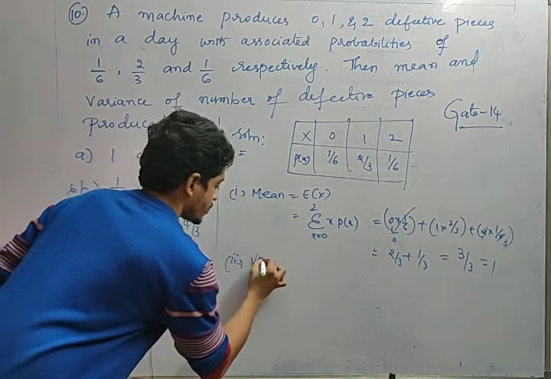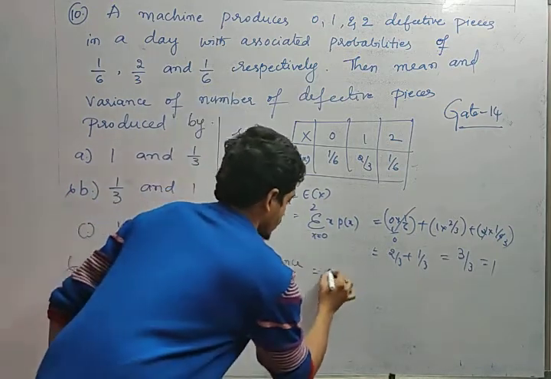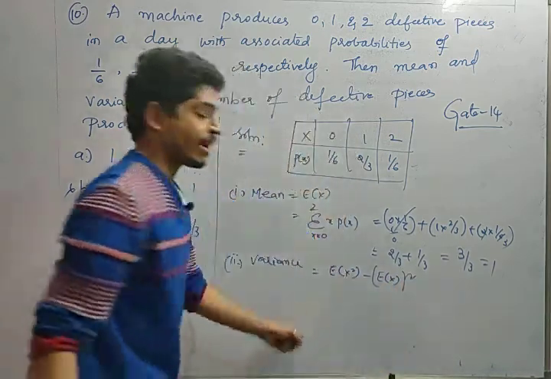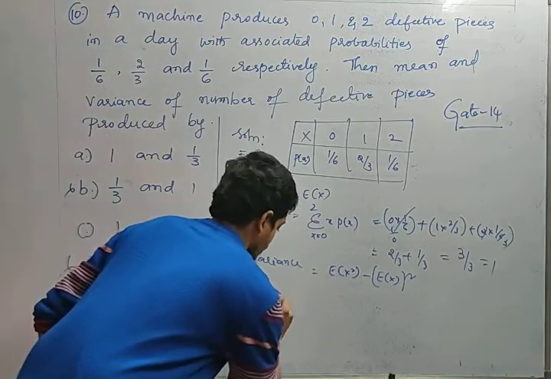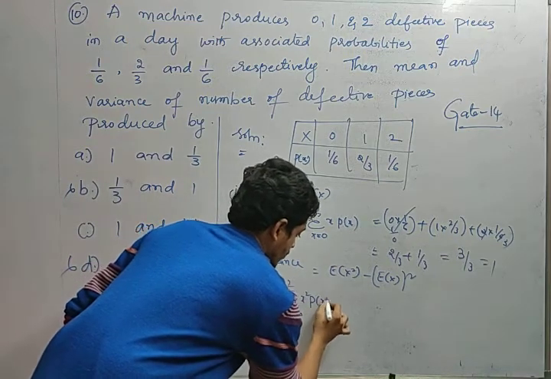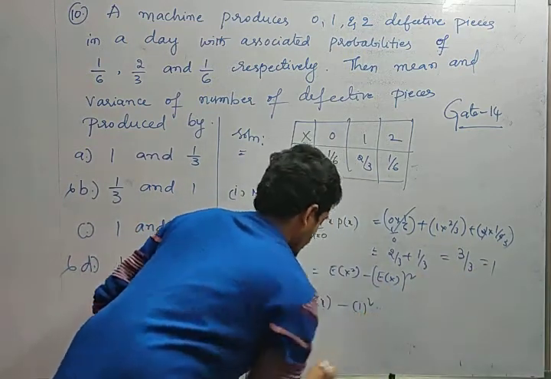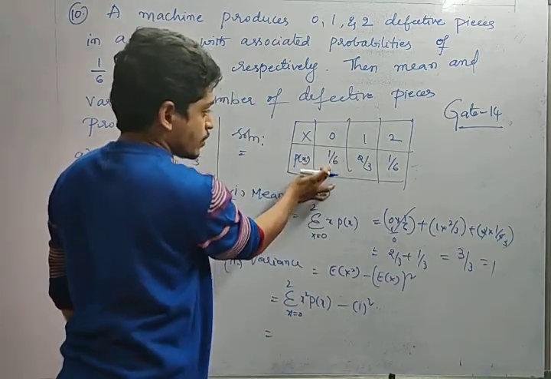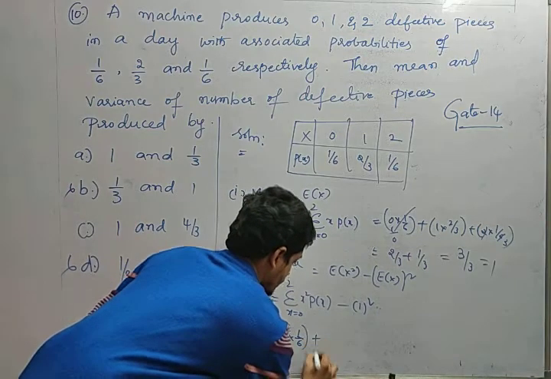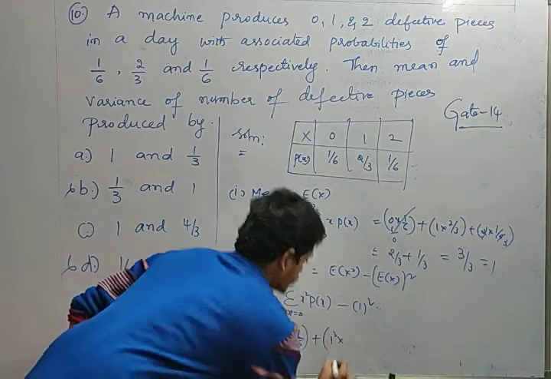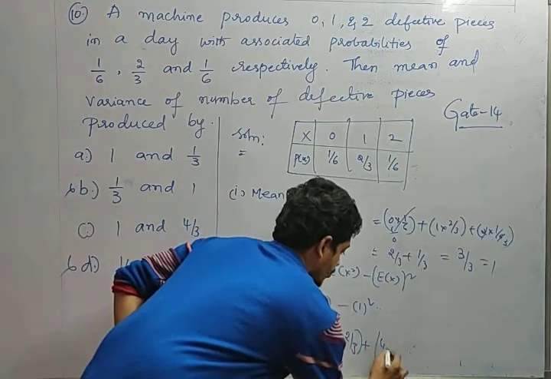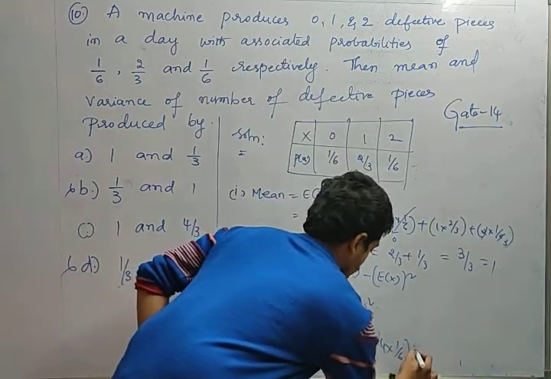Second one, variance. What is the formula for variance, friends? I hope you remember. Expectation of x square minus expectation of x whole square. Mean square value minus square of the mean. So what is expectation of x square? Sigma from x equal to 0 to 2, x square into p of x, minus expectation of x, friends, 1 whole square, right? So 0 square into 1 by 6, plus 1 square into 2 by 3, plus 2 square, which is 4, into 1 by 6. Yes or no? Minus 1.